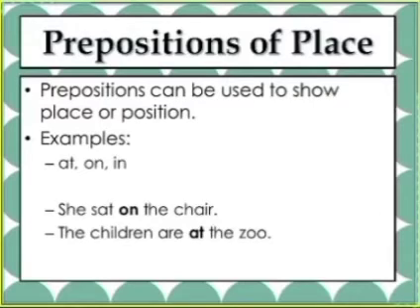First one is preposition of place. Prepositions can be used to show the place or the position of the noun or pronoun. Like here we have the examples. She sat on a chair. What is the position of the girl? That she sat on the chair. The children are at the zoo. Where are the children? At the zoo. We have particularly mentioned where the children are. They are at the zoo.